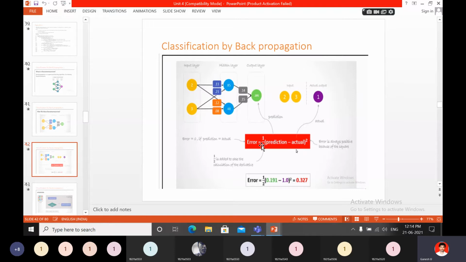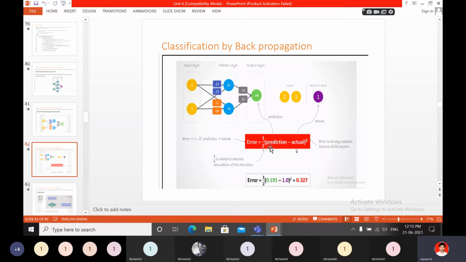Here we find the error for an example problem. Some weights are given, and based on these weights we calculated the value. The actual output is 1. The value we got is 0.191. So 0.191 and 1.0, what is the difference? Prediction minus actual. So error equals 1/2 into (0.191 minus 1.0) whole square, which is 0.327.